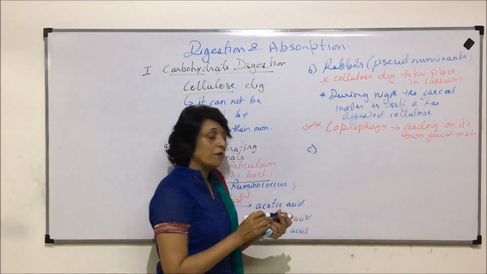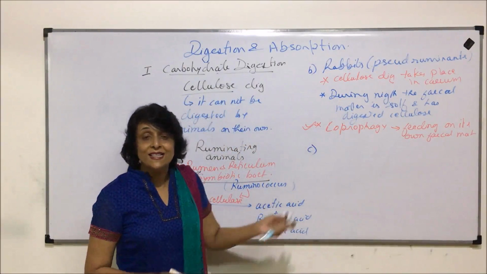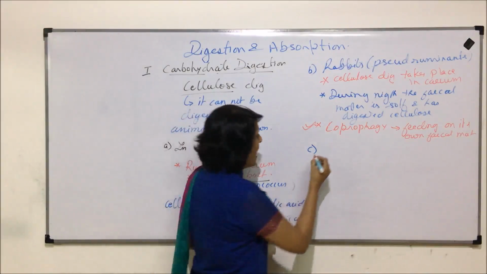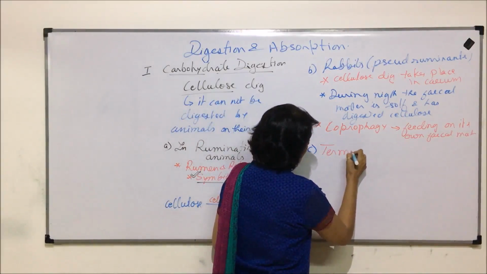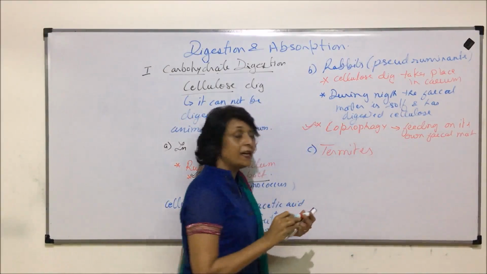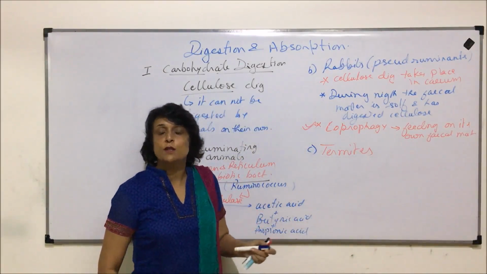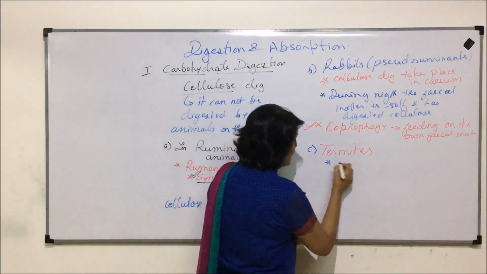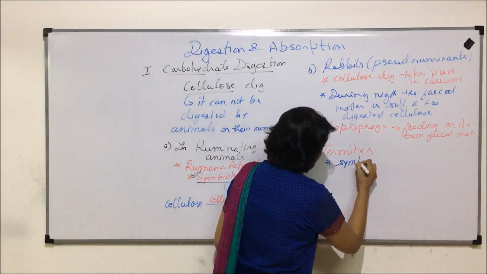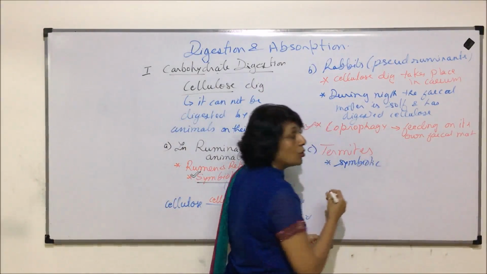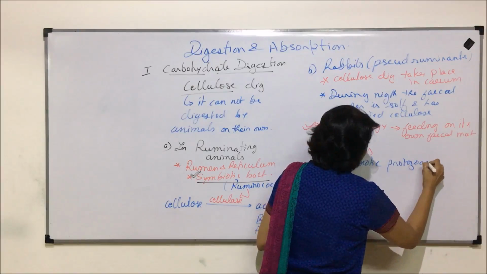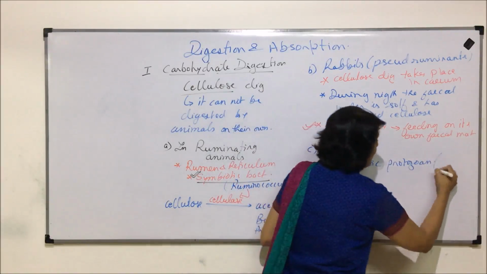The third type of animals which are able to digest cellulose with the help of symbiotic organisms are termites. Termites feed on wood, paper, which is predominantly cellulose. They contain a symbiotic protozoan, and that protozoan is a flagellate.